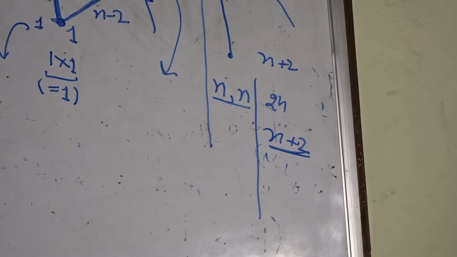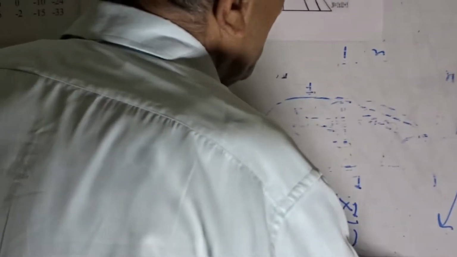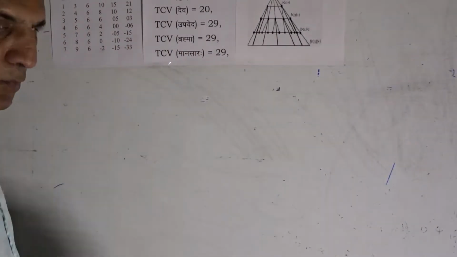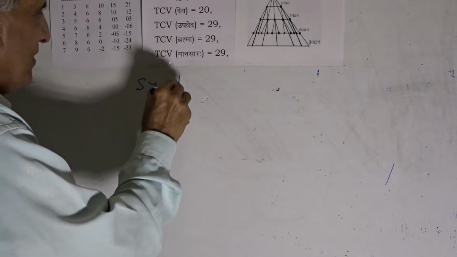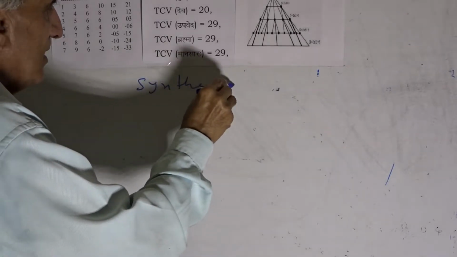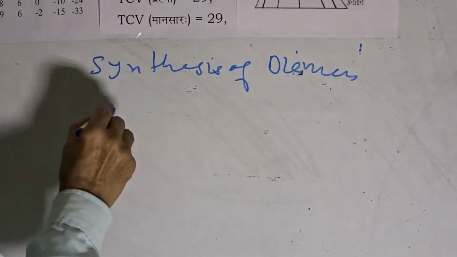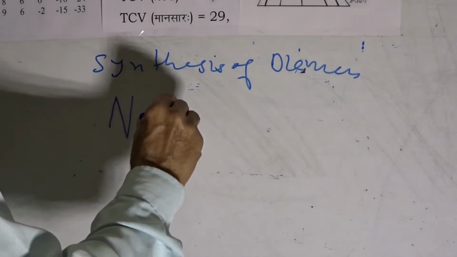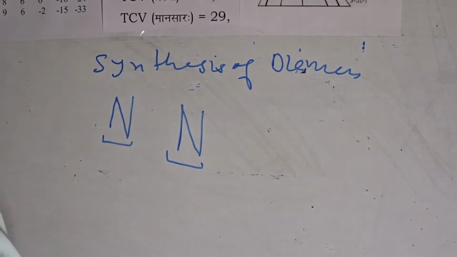So let us make an entry in our chase in the mathematics of the synthesis of dimensions. We are taking up the mathematics of synthesis of dimensions. One dimension of value n, another dimension of value n, means a setup of n points and a setup of n points.